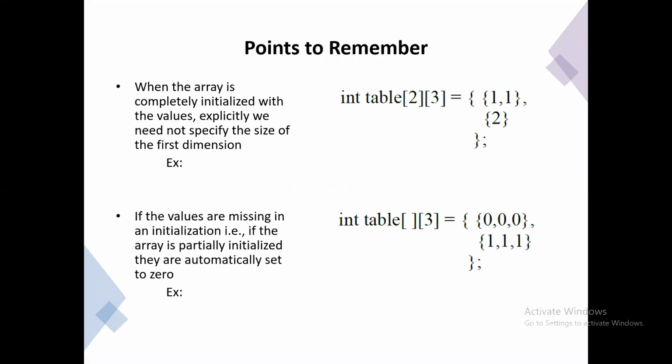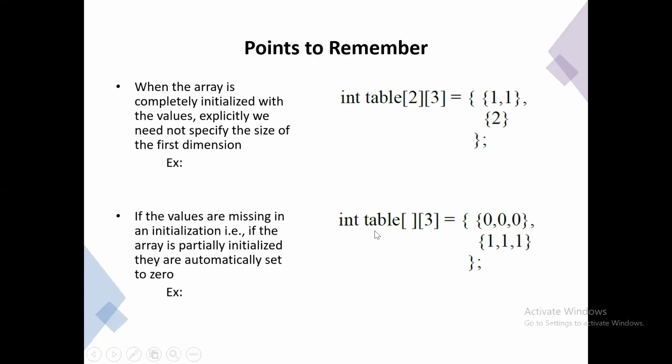Next we're going to see some points you need to remember while initializing two-dimensional arrays. The first point is: when the array is completely initialized with values, we need not explicitly specify the size of the first dimension. Please remember this. If all the values are initialized, you need not specify the first dimension. This is the example for the first point.